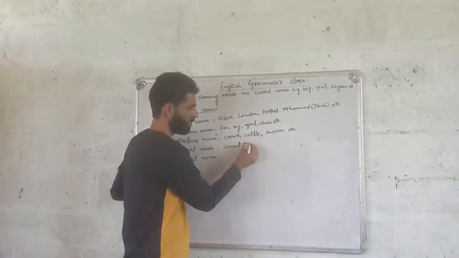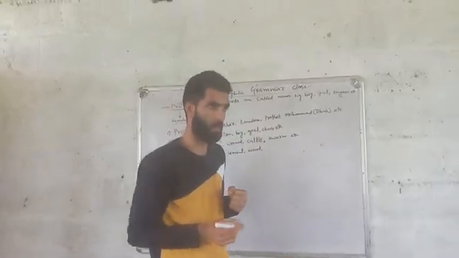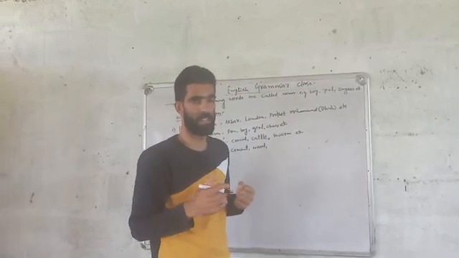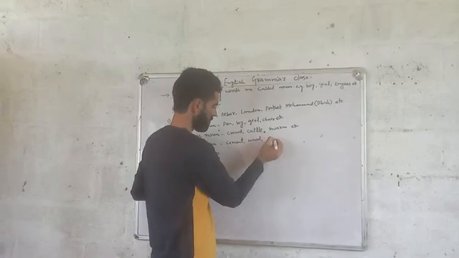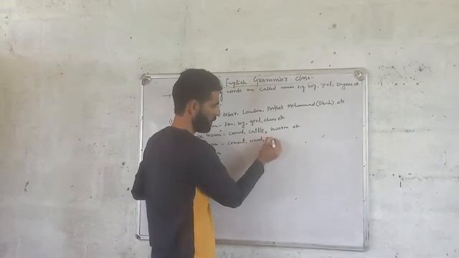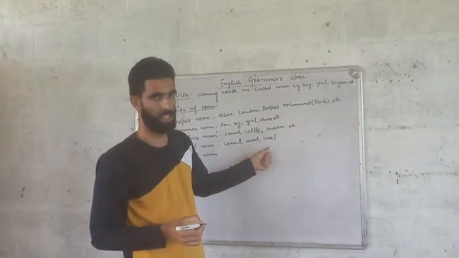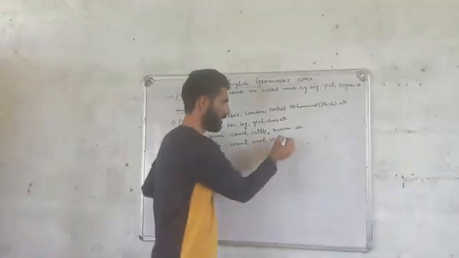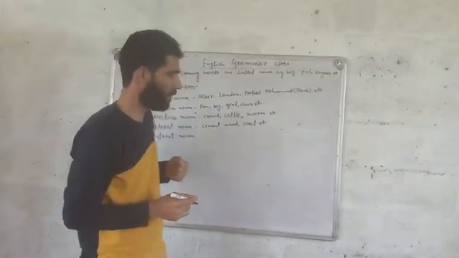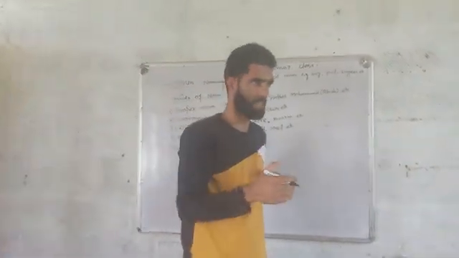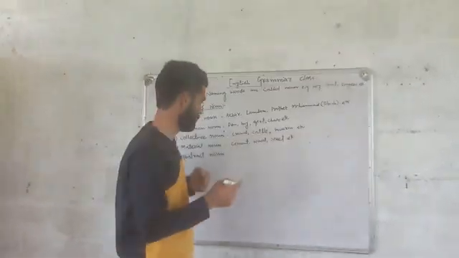Next is wood. Wood is also a material noun. We can make a chair or a table with the help of wood. Next is steel. We can make various utensils with the help of steel. So these are examples of material nouns. A material noun refers to a noun from which new things can be made. These are the kinds of nouns from which new things can be made.